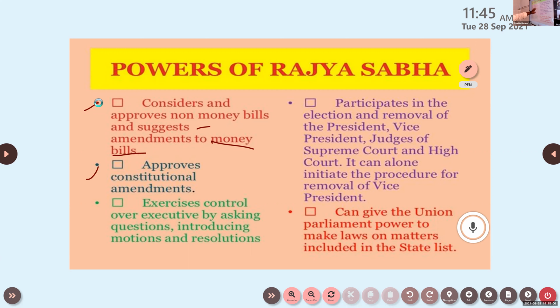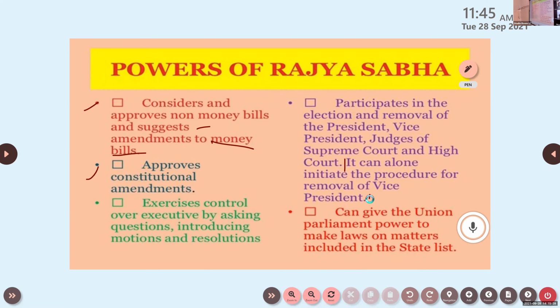Finally, the fourth point, participate in the election and the removal of the president, vice president, judges of the Supreme Court and High Court. It can alone initiate the procedure for removal of the vice president. That's another power of Rajya Sabha. No explanations are needed for these things, right? You know all these things, we already discussed.